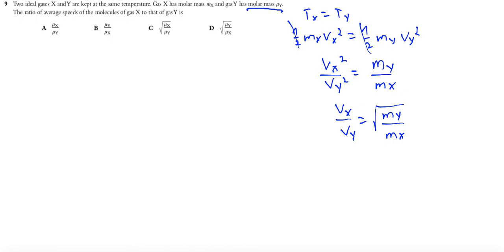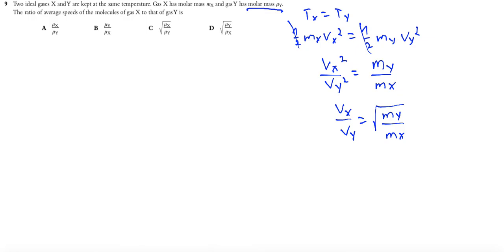Then real mass of X is proportional to 2 when the real mass of Y is proportional to 3. So assuming that we have equal moles of gas X and Y, the answer is that the ratio between speed X to speed Y is the same as the root of mass Y over mass X.